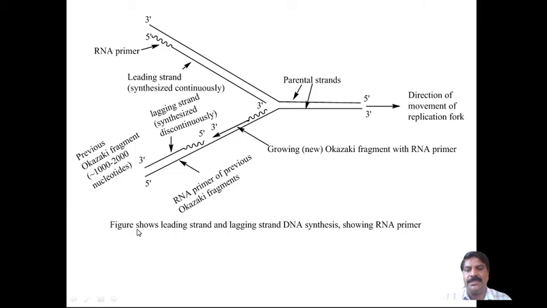And this figure shows the leading strand and lagging strand, showing the RNA primer. That is simple. Here, the strand synthesized continuously toward the fork is called the leading strand, and the strand which is discontinuous or broken down in synthesis is called the lagging strand.